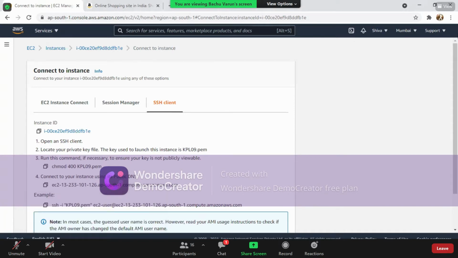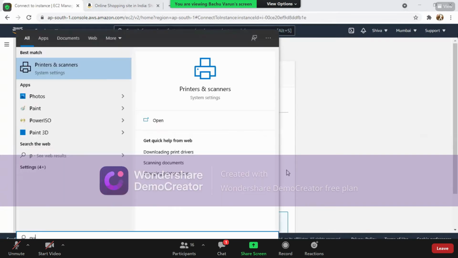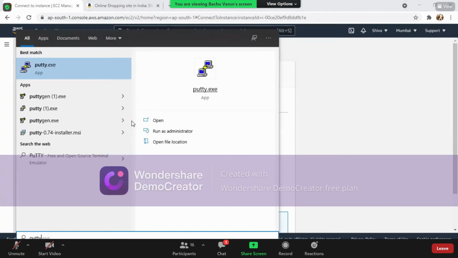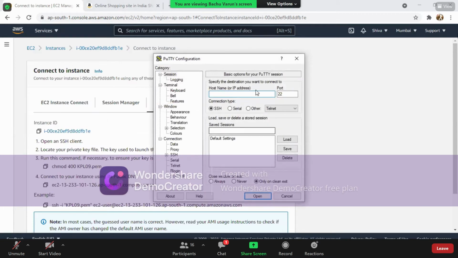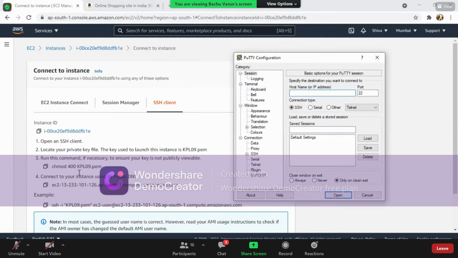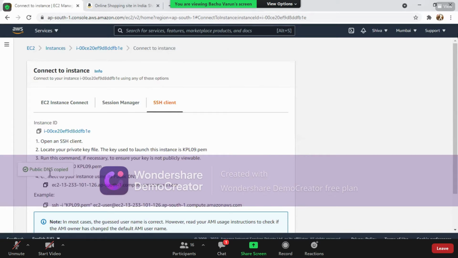Now I'm going to connect using PuTTY, putty.exe. PuTTY is just a terminal to connect to machines, similar to the remote desktop connection application in Windows machines. Everyone remember, the host name or IP address should be the same as the one from this page; provide it here.